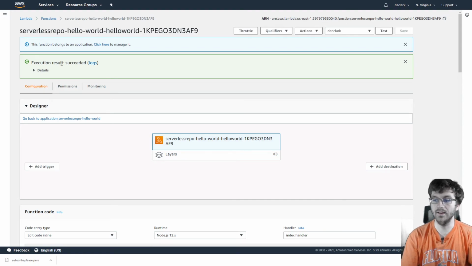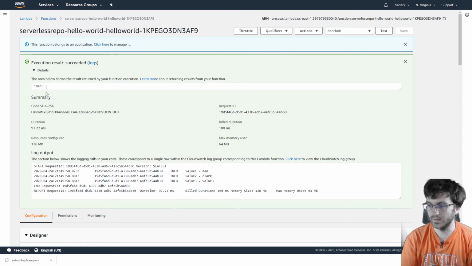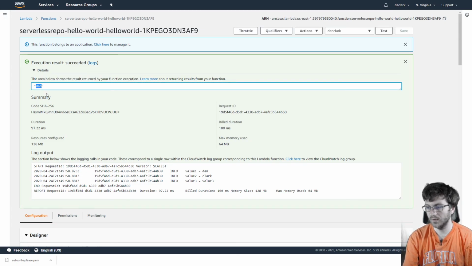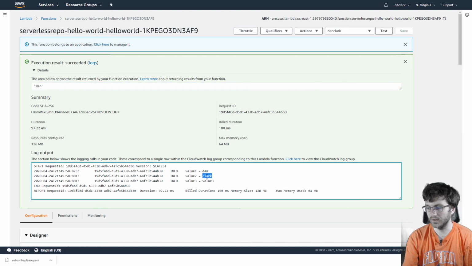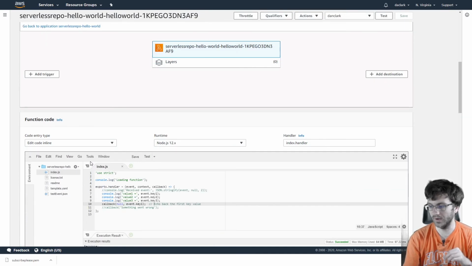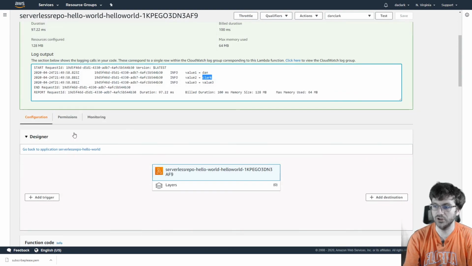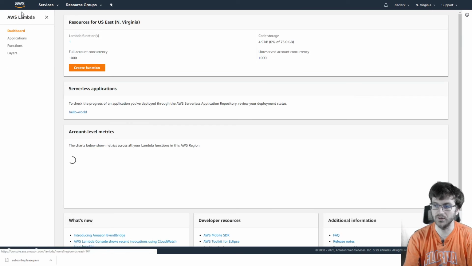As you see, it succeeded, and we can see the logs, and the area below shows the results returned by your function execution. So Dan, and then Clark. So it logged that out for us, which is great. And of course, you can do much more complex stuff than just log information, but I just want to show you the very basics of all this information.